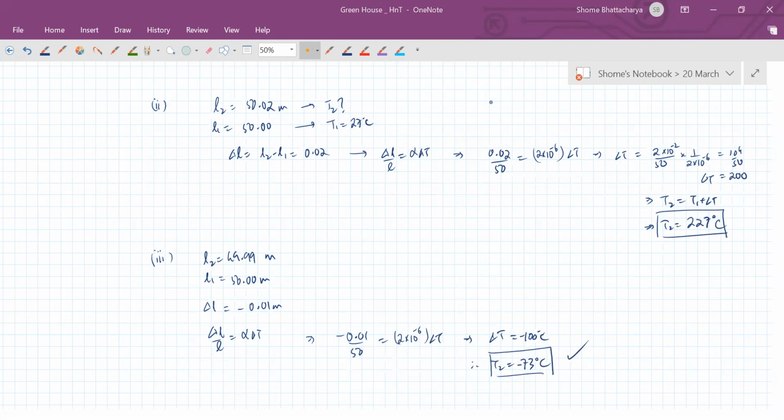That earlier length would not have been possible because it would conclude that the temperature is going below 0 Kelvin, which is physically not possible.